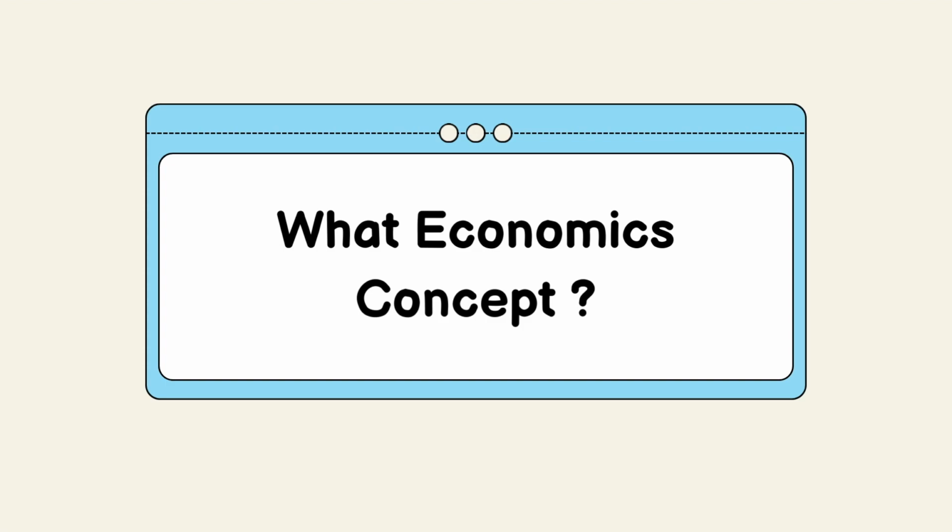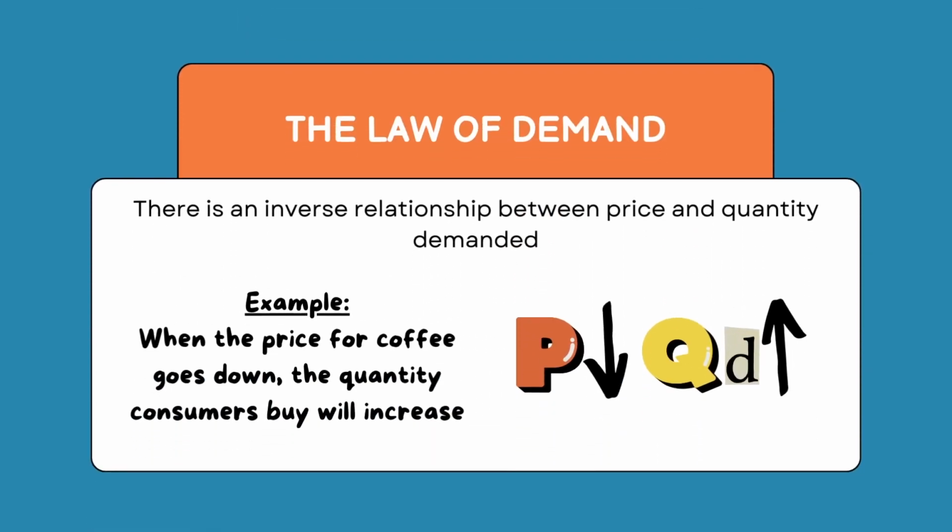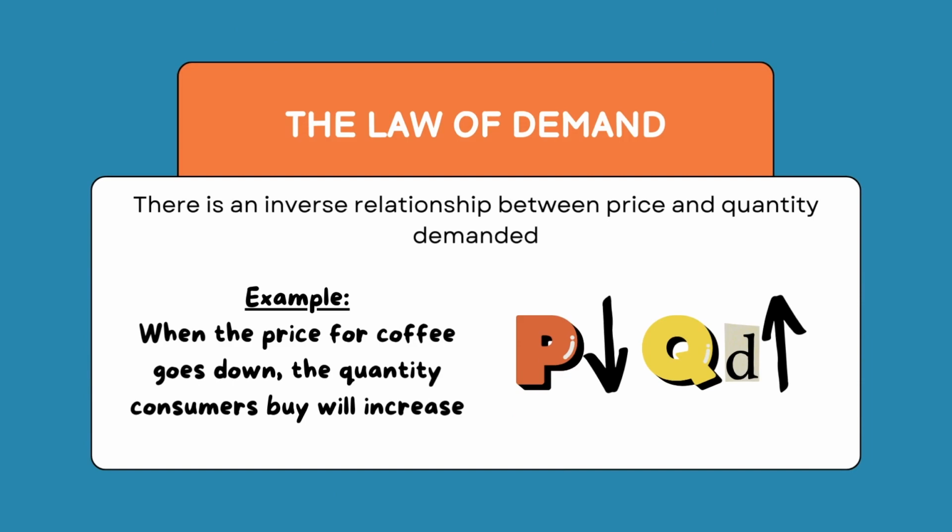From the news, what economic concept can we relate to? A few moments later. The answer is the demand economic concept. Congratulations if you guessed it right. The first thing we have to understand about demand is the law of demand. The law of demand says that there is an inverse relationship between price and quantity demanded. That means when the price goes down, the quantity demanded increases, and when the price goes up, the quantity demanded decreases.